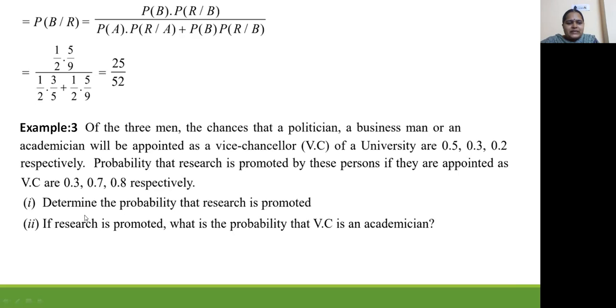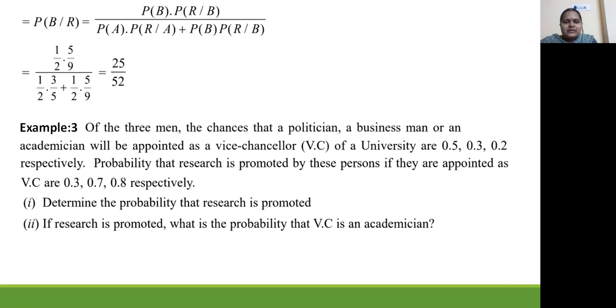Now we have 2 questions here. Determine the probability that research is promoted. That is nothing but the total probability, because research is promoted means, first of all, suppose the politician is there: politician 0.5 into the research promoted by him, which is 0.3. Like that we have to write for the businessman. First, the businessman's probability of being VC is 0.3 into the probability that he promotes research is 0.7. Like that we have to write for all 3 persons, their probabilities of being VC and also their probabilities of promoting research. All these things we are writing, so it is called the total probability.